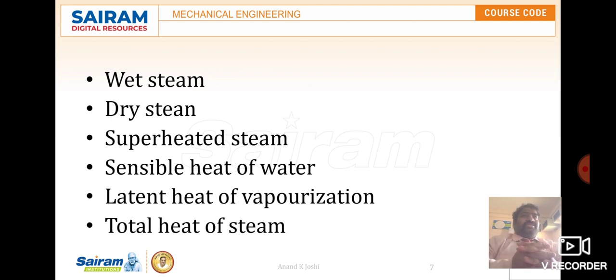Well, come to the dry steam. It is completely the water particles in suspension completely evaporate and it becomes dry. There is no moisture content at all. Such a steam we call dry steam. It means the full latent heat has been absorbed and it behaves like a gas. So we call it dry steam.